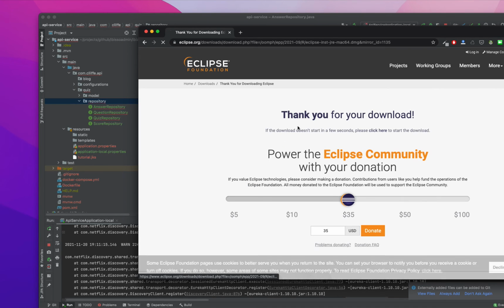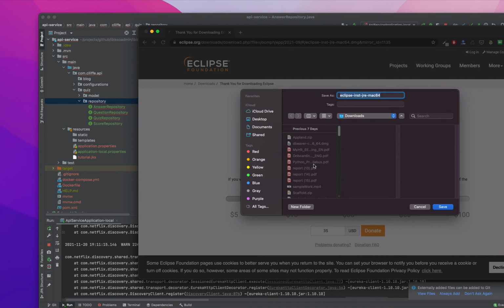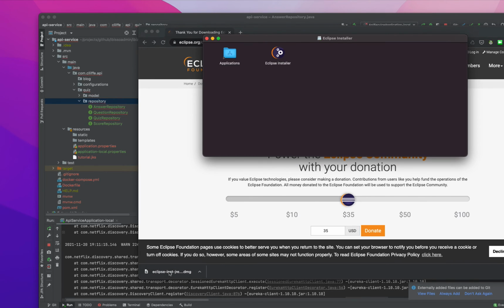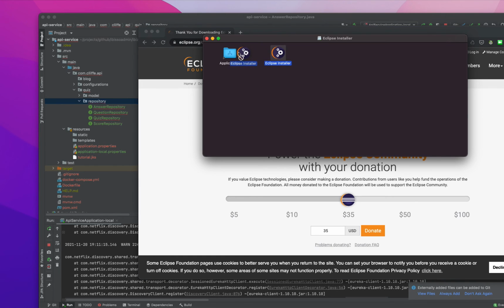Okay, here they are asking for some details. Nothing we need to worry about. Just save that file. Let's see what is going to happen after that. It's very easy to start in this case. So I'm just opening that. I guess it will not take that much time.